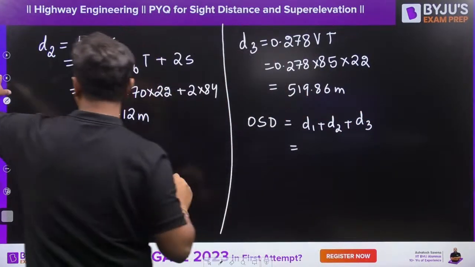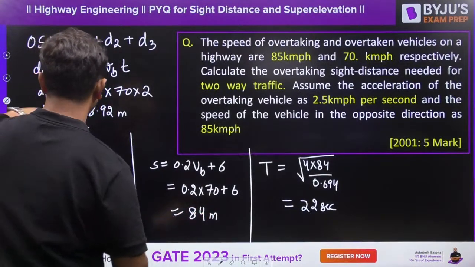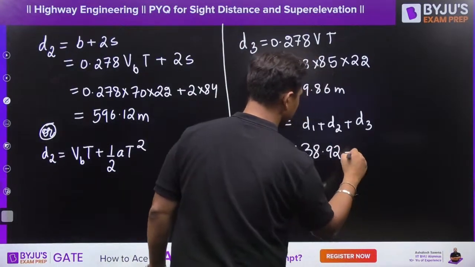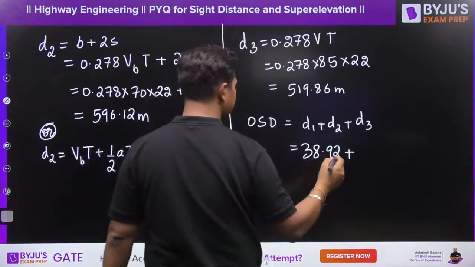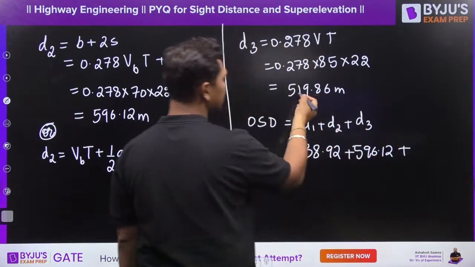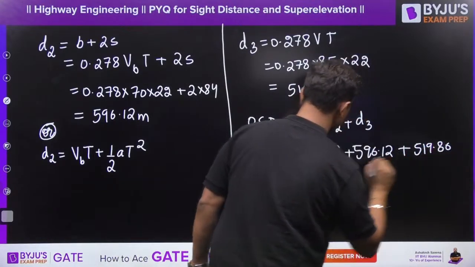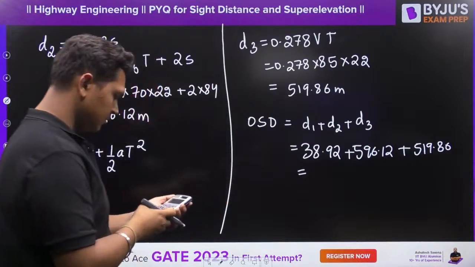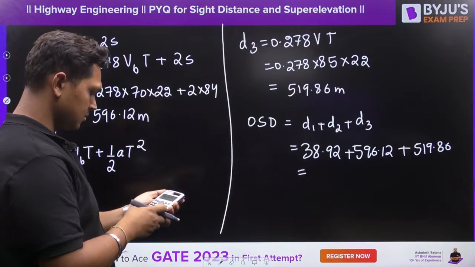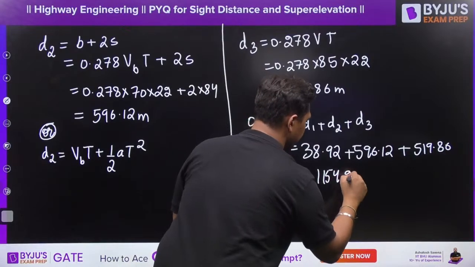D1 is 38.92, plus D2 is 596.12, plus D3 is 519.86, which comes out to be equal to 1154.9 meters.